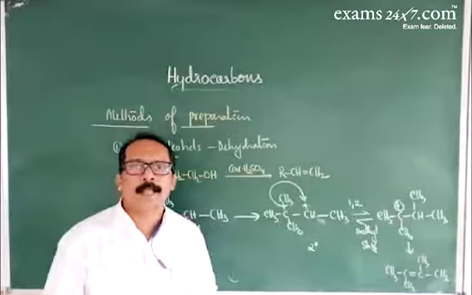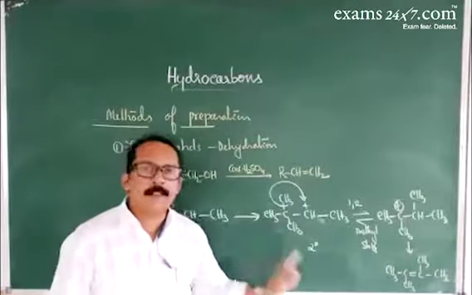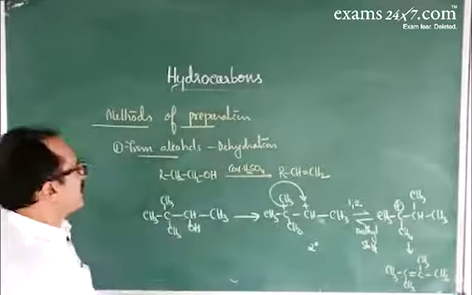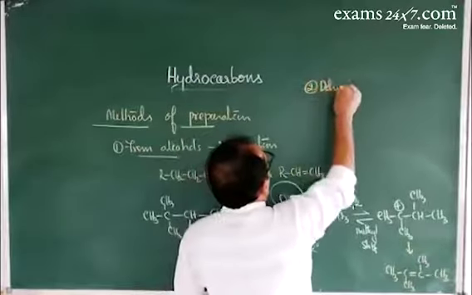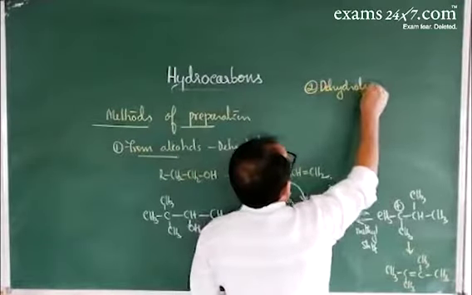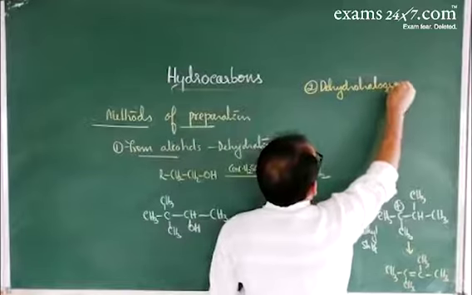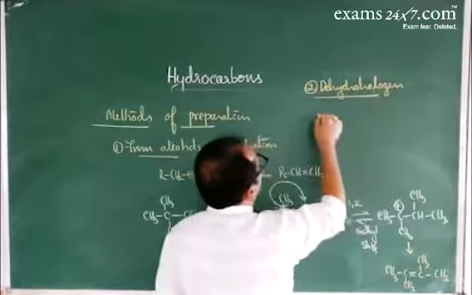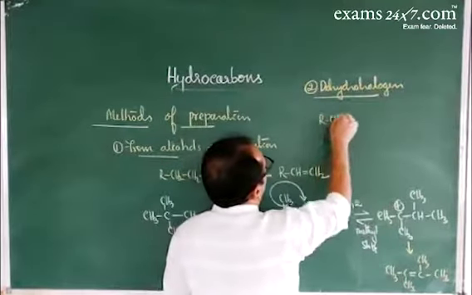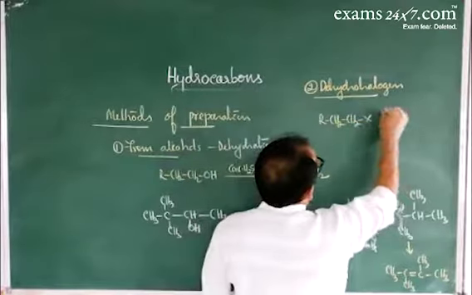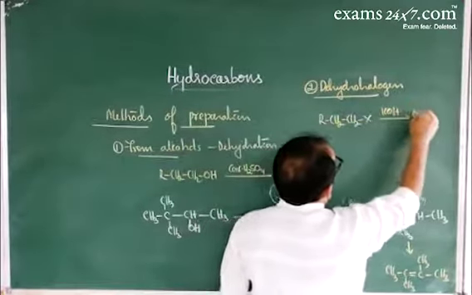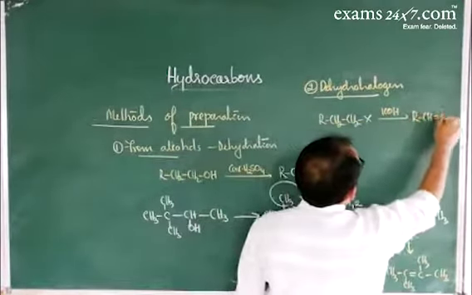The same kind of mechanism we can observe in the dehydrohalogenation reaction. Second method, dehydrohalogenation. So when haloalkanes are heated with alcoholic potash, they undergo dehydrohalogenation reaction to give alkene.